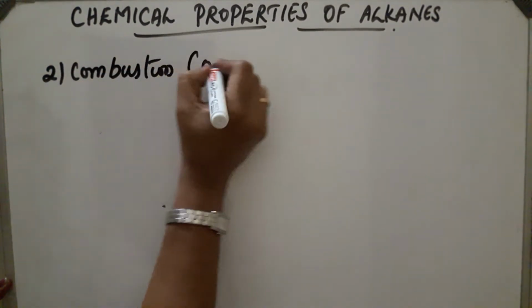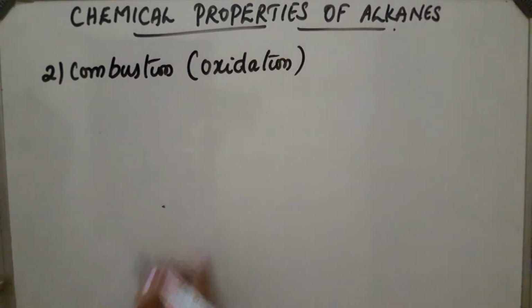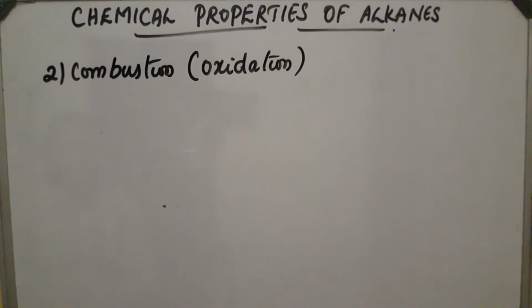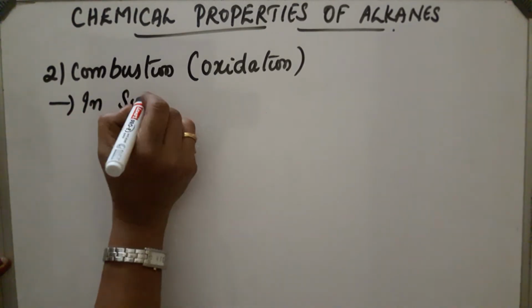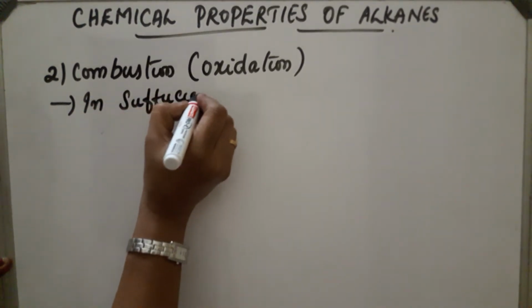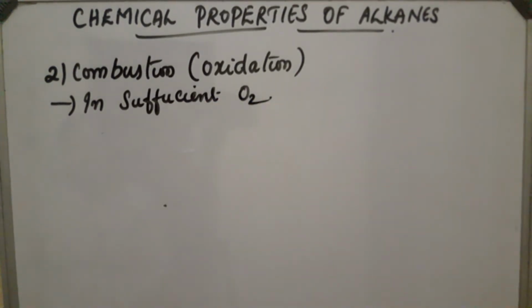If the reaction takes place in the presence of sufficient oxygen, the products obtained will be carbon dioxide and water.